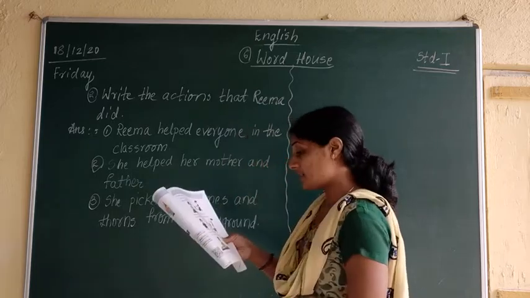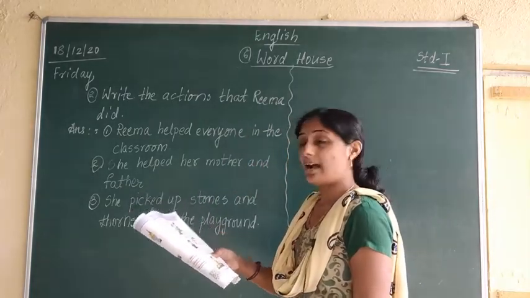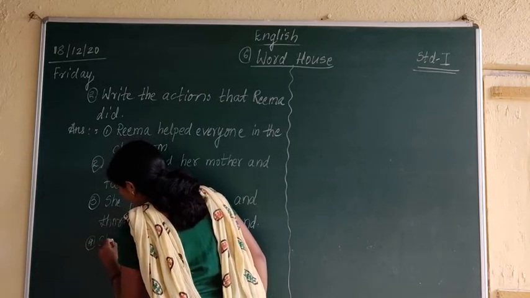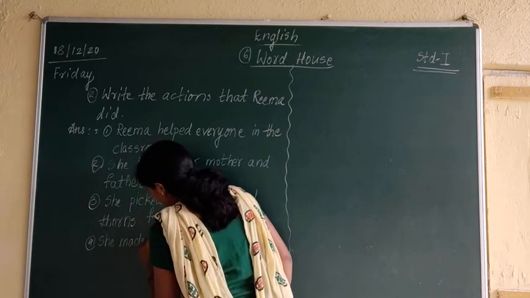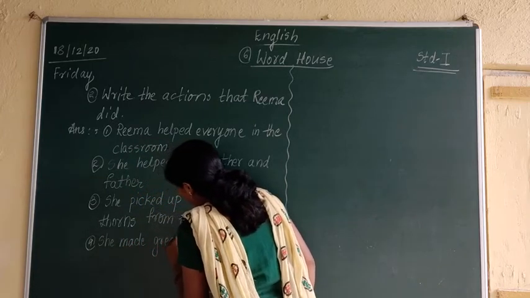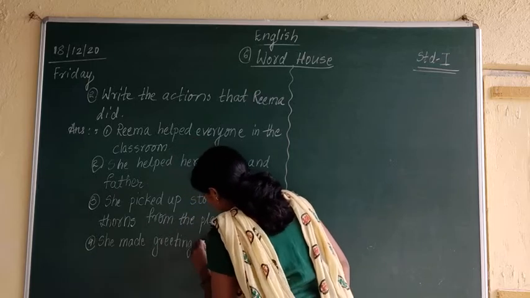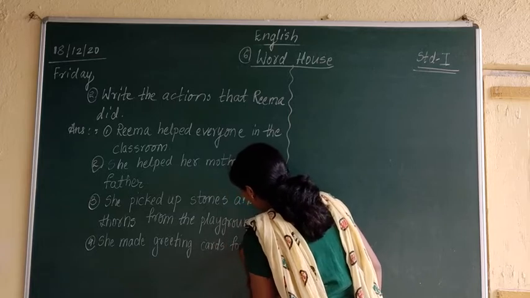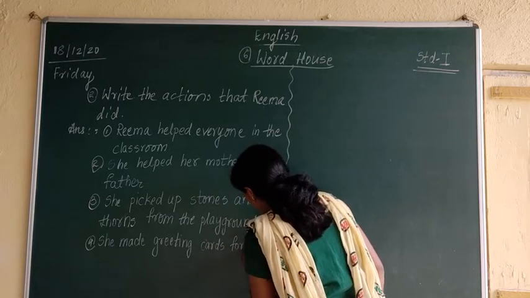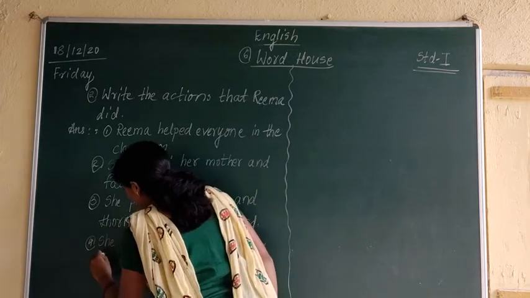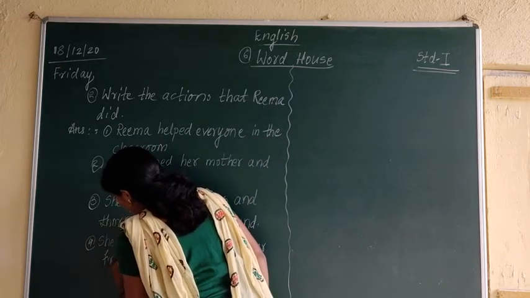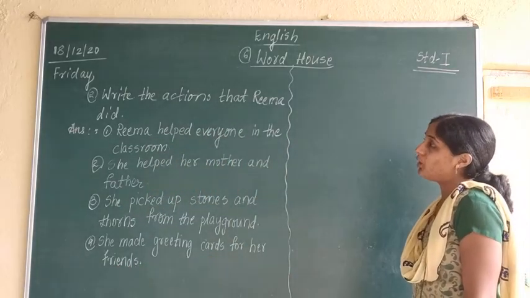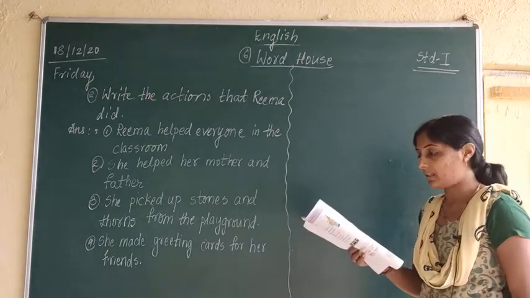What more she did is she made greeting cards for her friends. Fourth one is what? She made greeting cards for her friends. In this way, we have written what actions were done by Rima in the lesson.